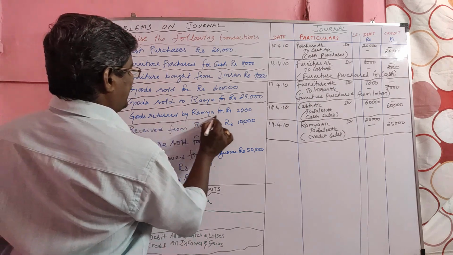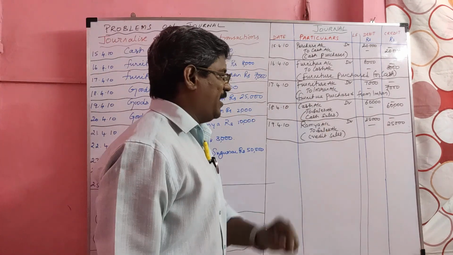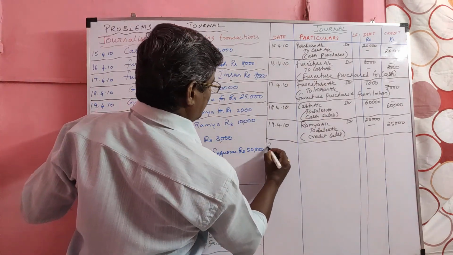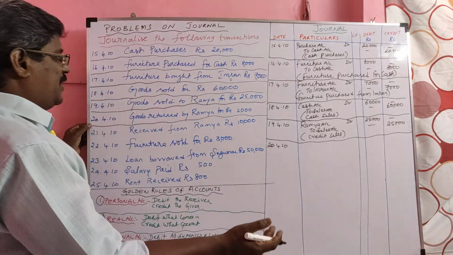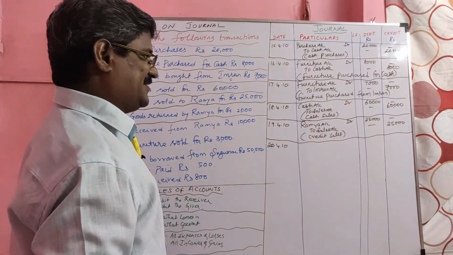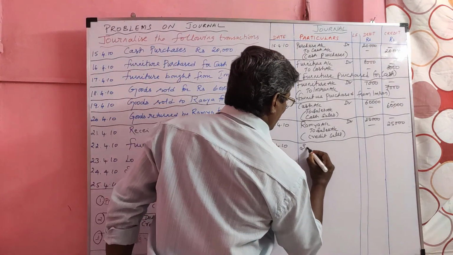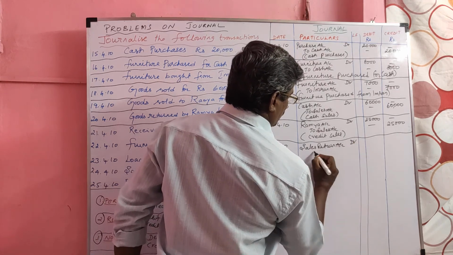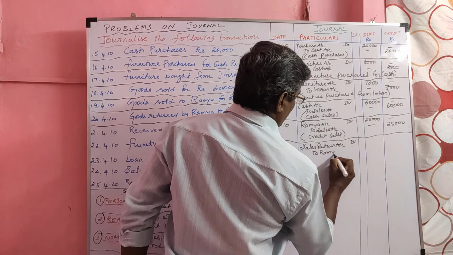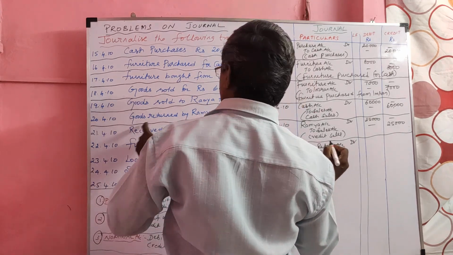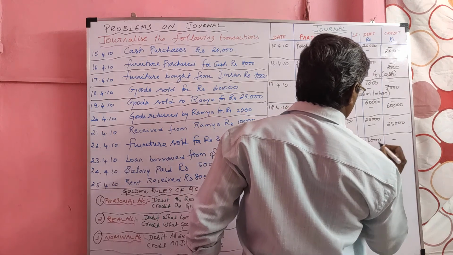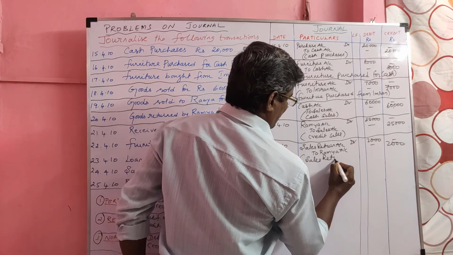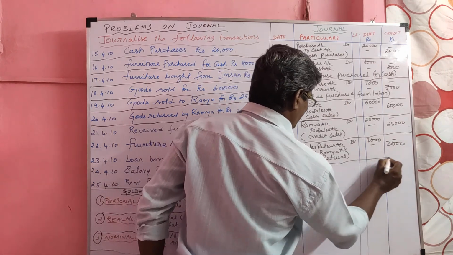Next, goods returned by Ramya. We sold goods to Ramya. The same Ramya is returning goods to us on 20th. That is called sales return. So the entry is sales return account debtor to Ramya. The value of the transaction 2,000. Narration is sales returns.